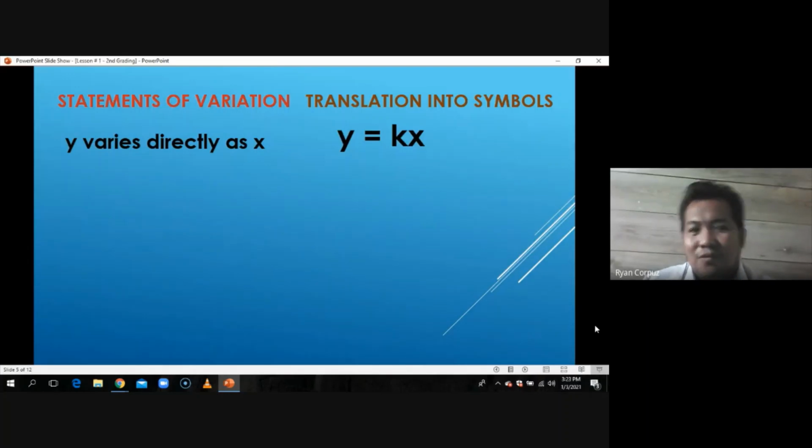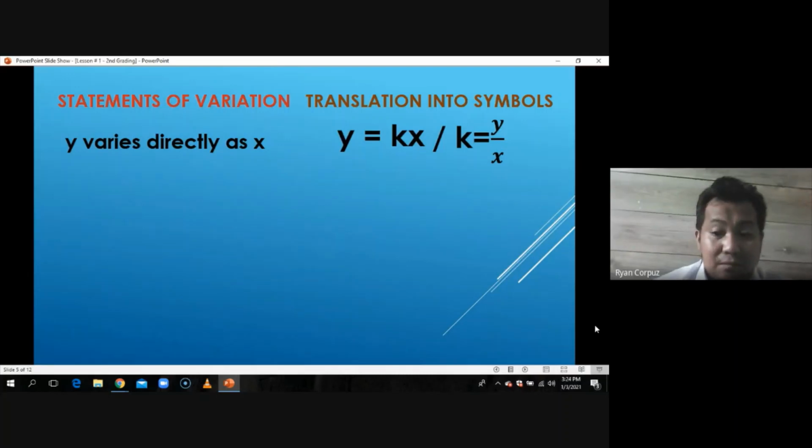Paano yung ratio nun? Kung ano yung unang binanggit nating variable, ayun yung nasa numerator, the other variable is on the denominator. So to find the value of k, k is equal to y over x. Madali lang, di ba? So that's how we translate that statement of variation into symbols.